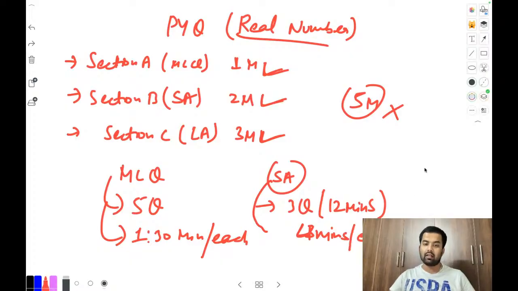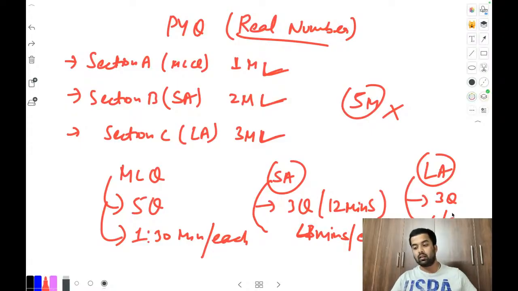The last one is long answer type, 3 marks. Again 3 questions will be there, and you will take maximum 6 minutes to complete each one. Keep in mind, only this much time will be allotted for every section.